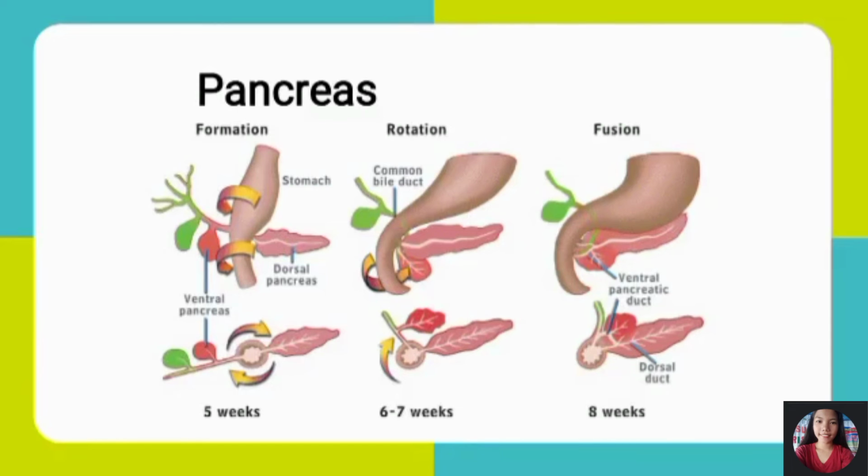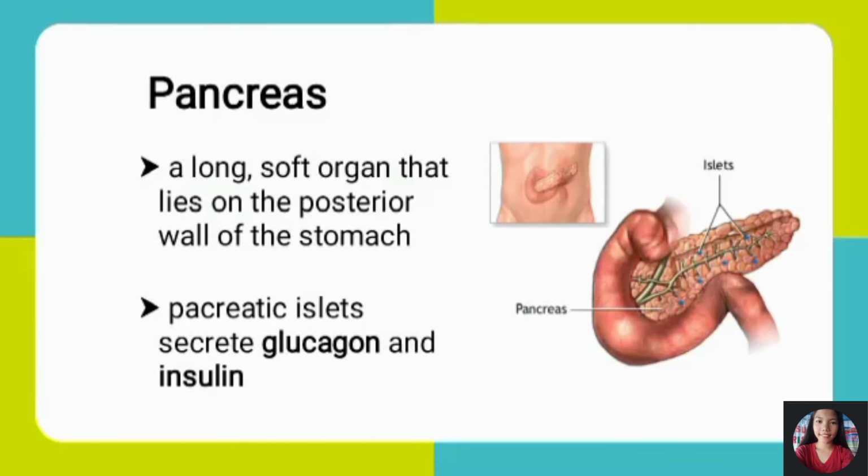These are the ventral pancreas and the dorsal pancreas, their rotation, and then at 8 weeks, their fusion. Pancreas. It is a long, soft organ that lies on the posterior wall of the stomach. The pancreatic islets secrete glucagon and insulin.